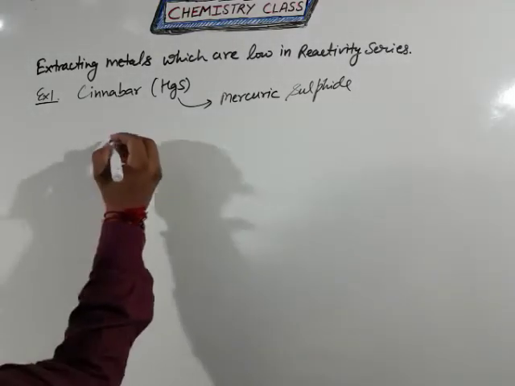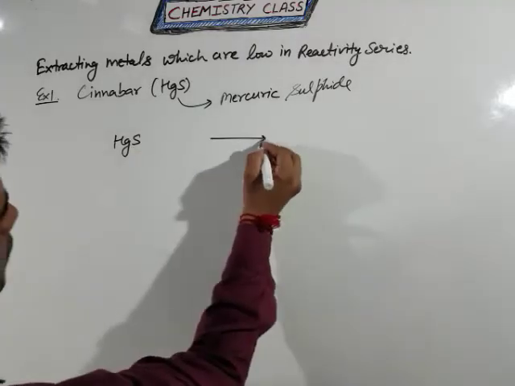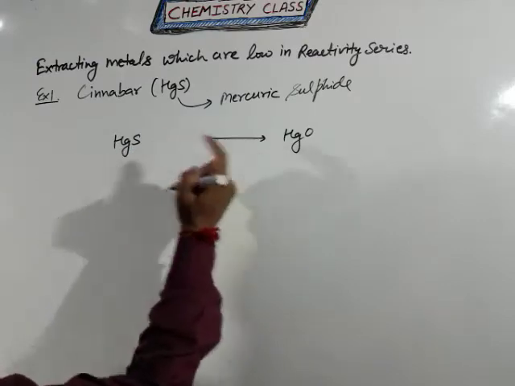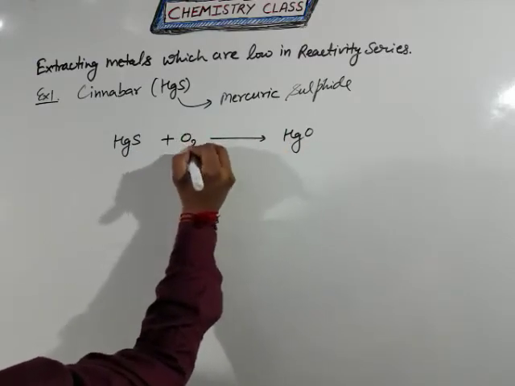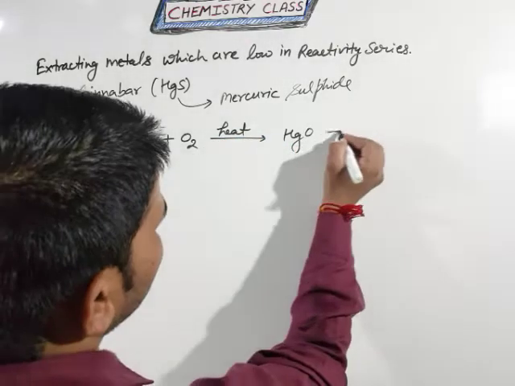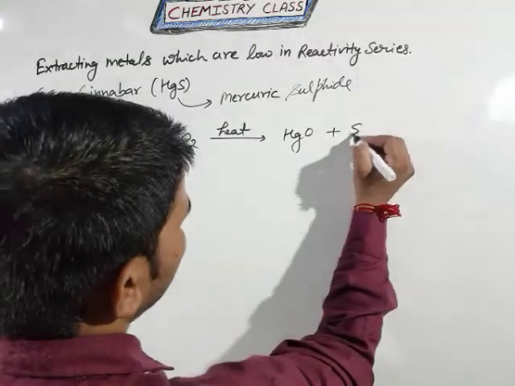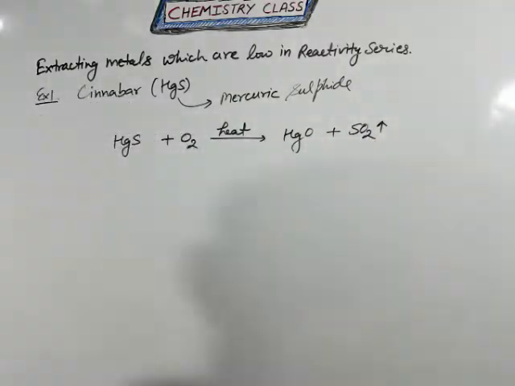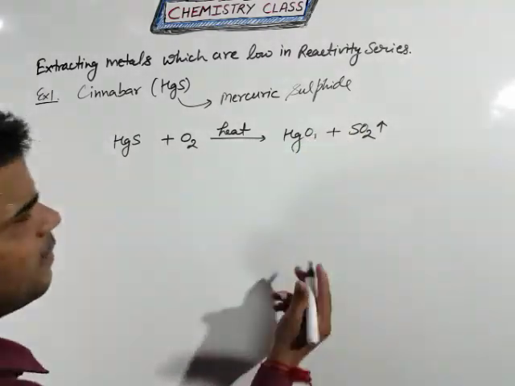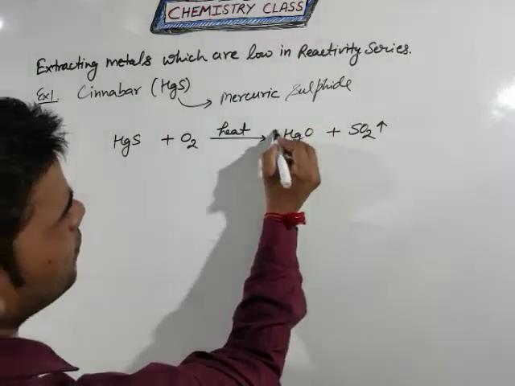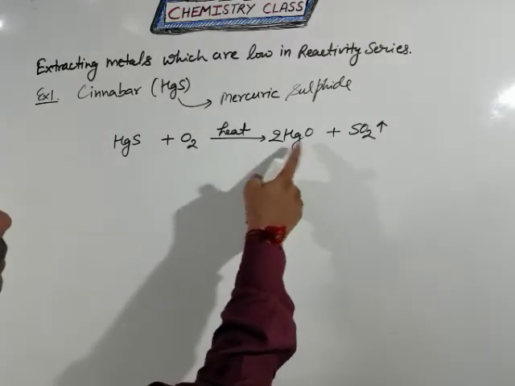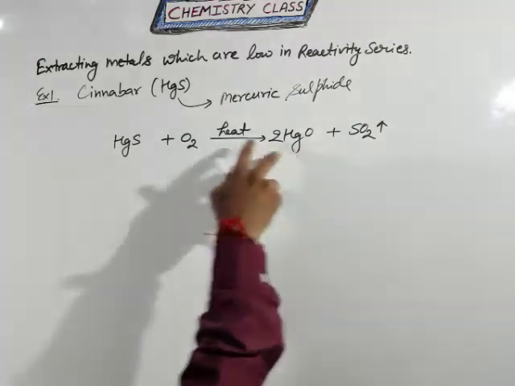So students, see here, first HgS is converted into HgO, that is the metal oxide. So in this case oxygen is required under heating condition. It will give HgO, and sulfur reacting with oxygen also provides sulfur dioxide gas. For the balance, in this case you can see oxygen has how much number? 1. 1 is an odd number. So first you multiply to make it an even number, and after that you can see on the right side you have two mercury atoms, but on the left side you have only a single one.